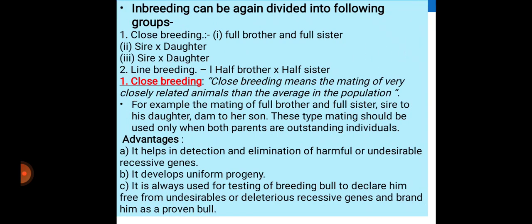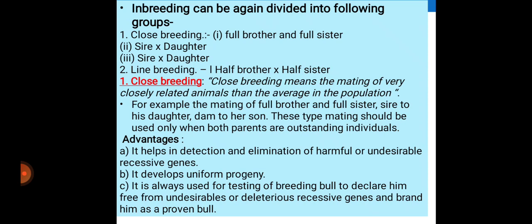In inbreeding, there are two important methods: close breeding and line breeding. What is meant by close breeding? Close breeding is defined as the mating of very closely related animals compared to the average in the population. Examples of close breeding: the mating of full brothers and full sisters, sire to his daughter, dam to her sons. This type of mating should be used only when both parents are outstanding individuals.